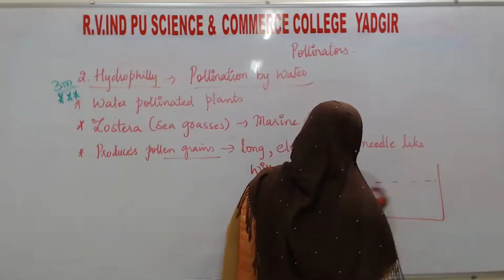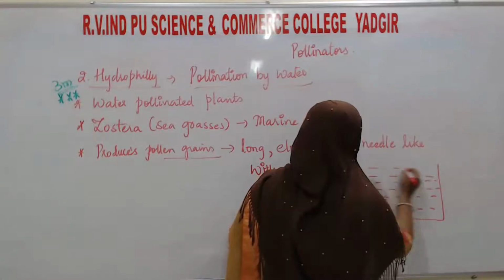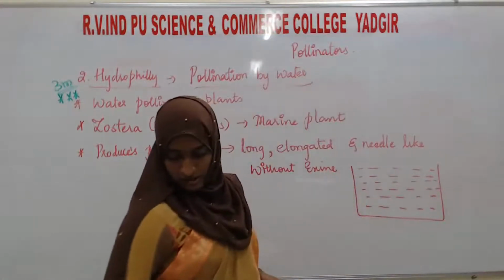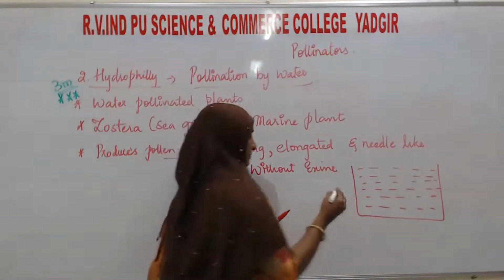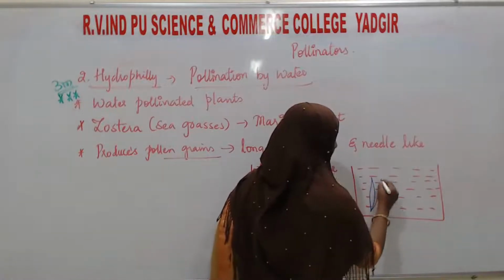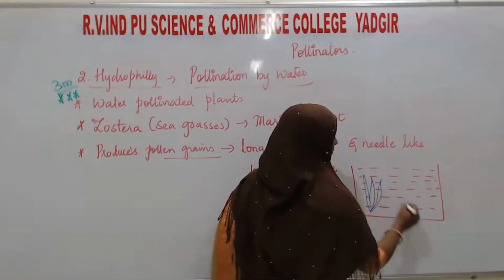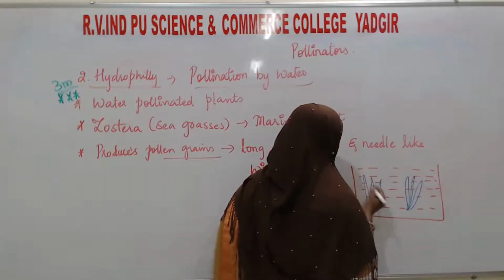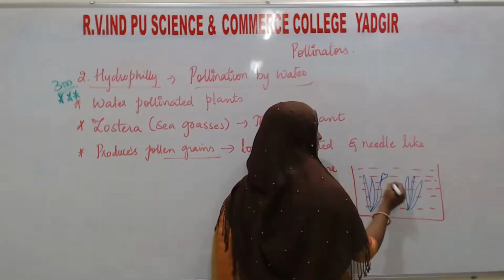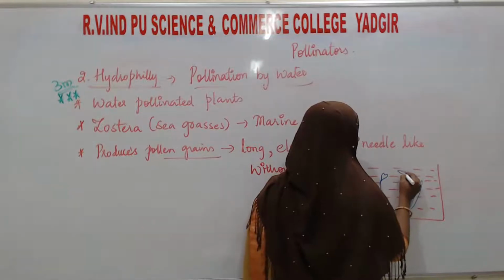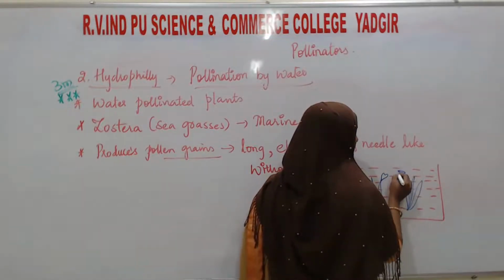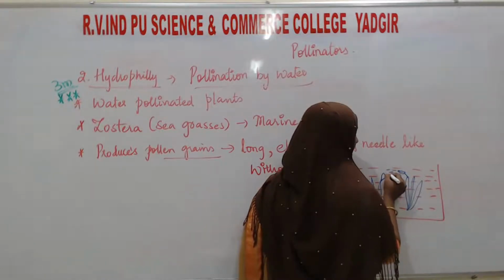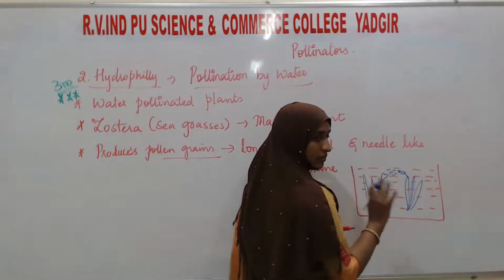See here how it will be. This is the water body. This is the seagrass, Zostera, the female plant or female flower with the stigma, and the male flower, this is the anther. The pollen grains they release are long, elongated and needle-like, without exine.